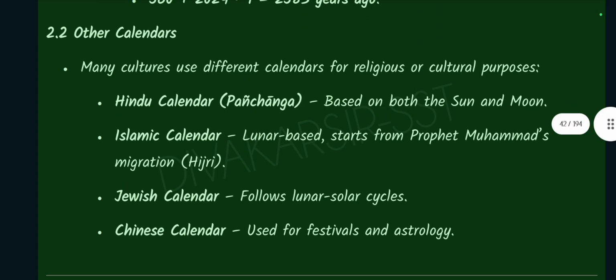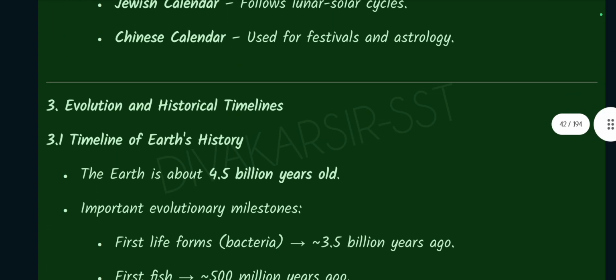Other calendars. Many cultures use different calendars for religious or cultural purposes. Hindu calendar, Panchang, based on both the sun and moon. Islamic calendar, lunar based, starts from Prophet Muhammad's migration, Hijri. Jewish calendar follows lunar solar cycles. Chinese calendar used for festivals and astrology.